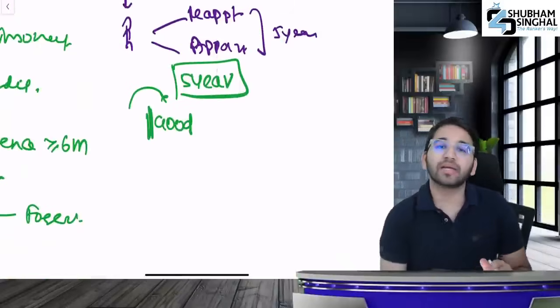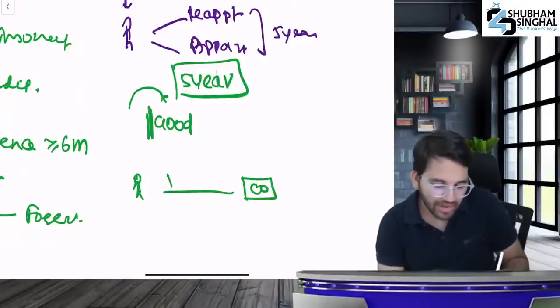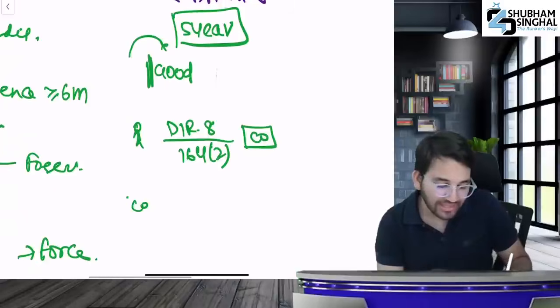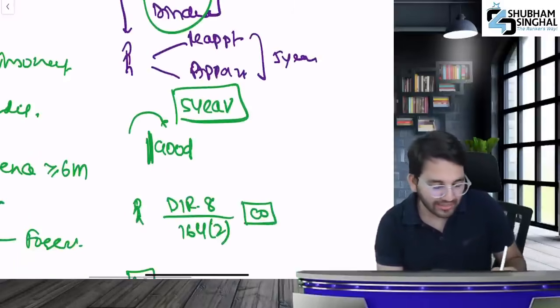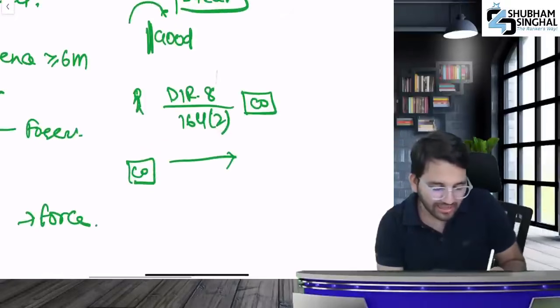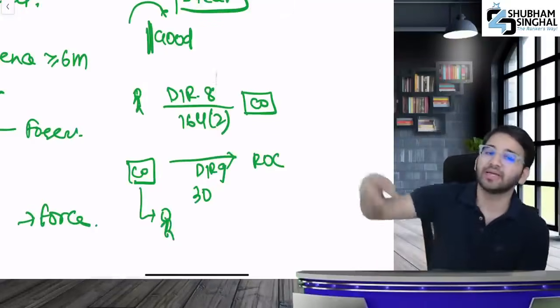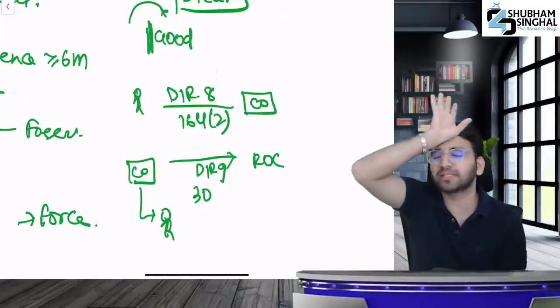And now listen to me. If you are being disqualified, whenever a new director is appointed in the company, a DIR 8 needs to be filed and informed under 164 subsection 2. And if any company is defaulting, then whoever has defaulted on these two, what he will do is file a DIR 9. A DIR 9 must be filed within 30 days with the ROC and must inform that these are the directors who have been disqualified. Two forms are discussed, a DIR 8 and a DIR 9. Are you understanding what I am saying?